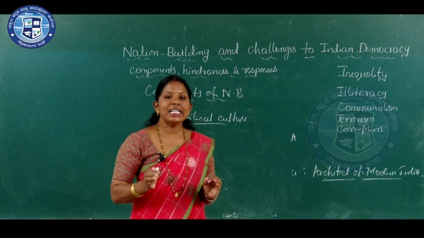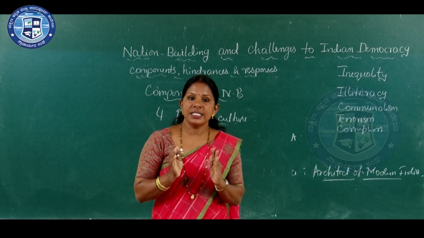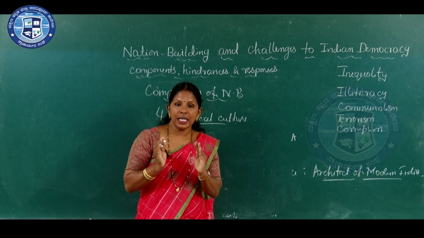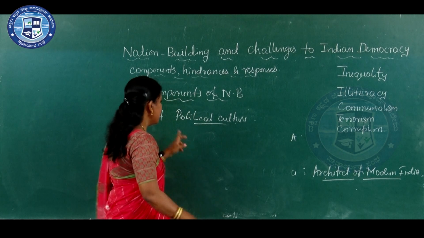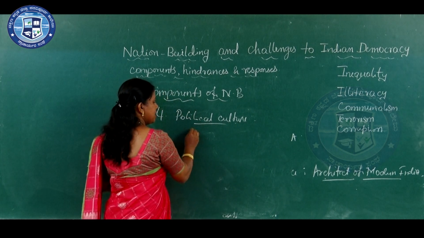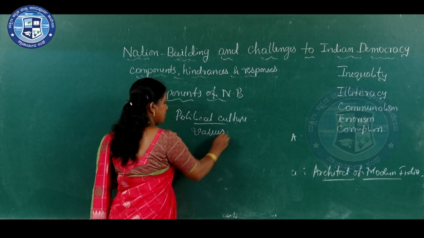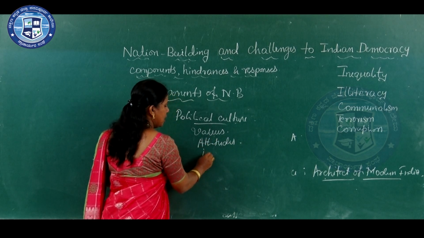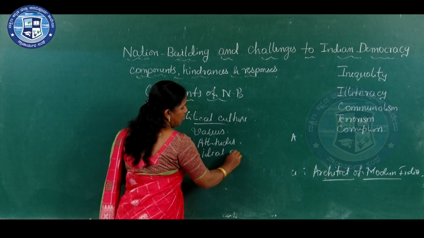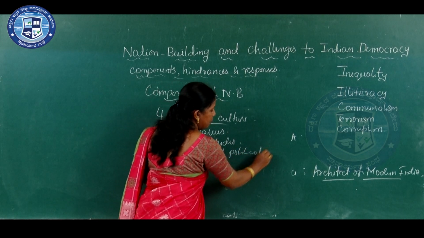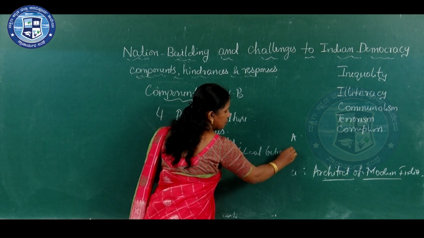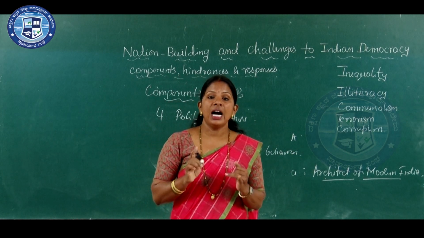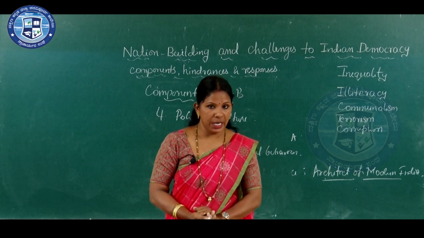The political culture includes a set of values, attitudes and ideal political behavior. See, political culture means a set of values, attitudes and ideal political behavior. The representatives must cultivate an ideal political behavior.